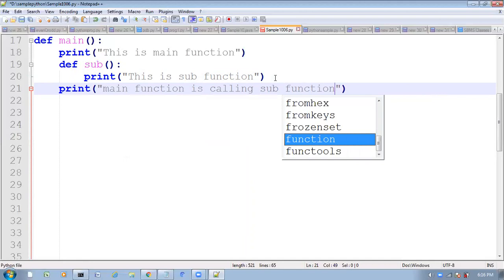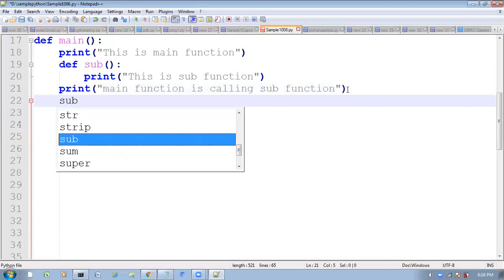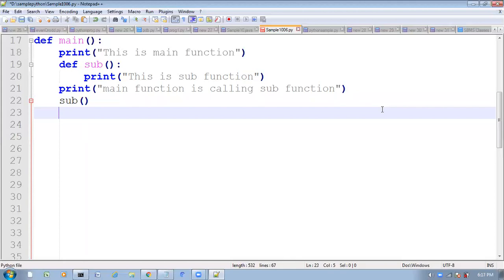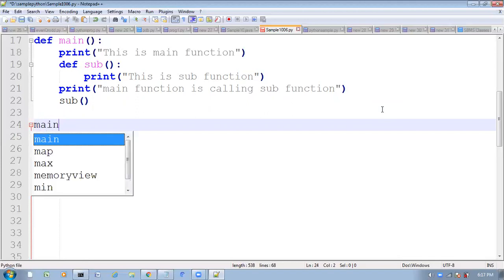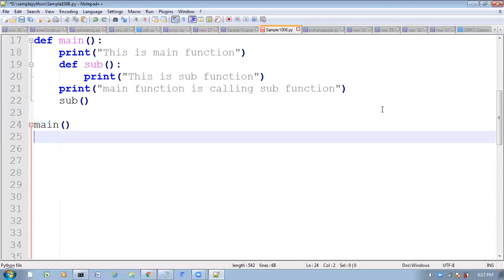Main function is calling sub function. How will it call? Like this, sub function. So like this it will call it here. Now observe very carefully. Here I am calling the main function, and here I am also calling the sub function like this.